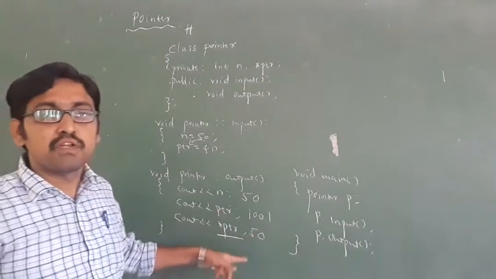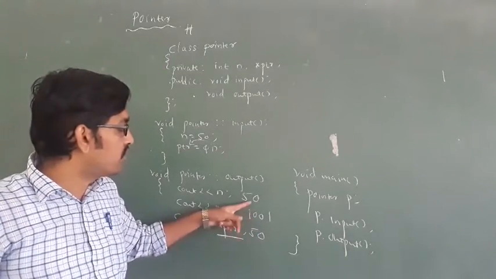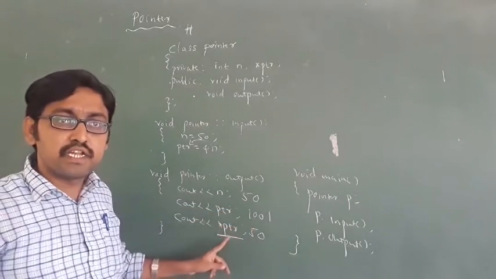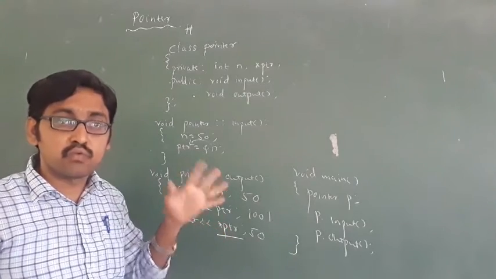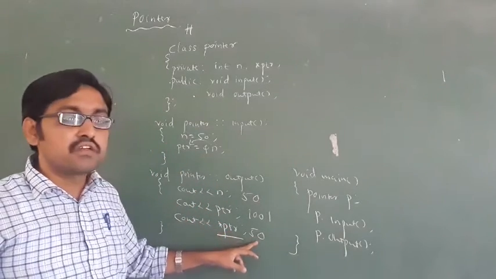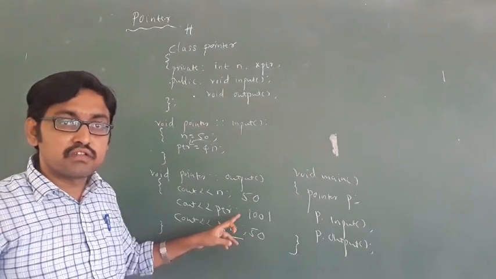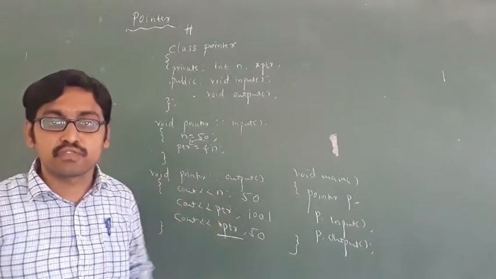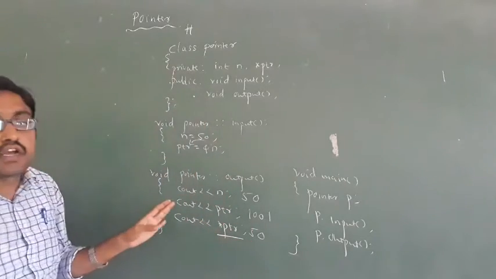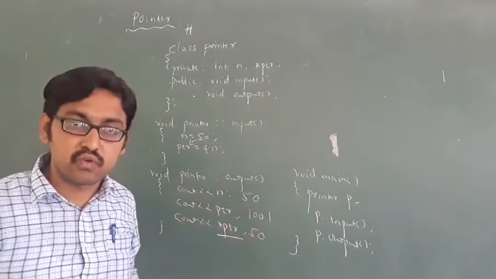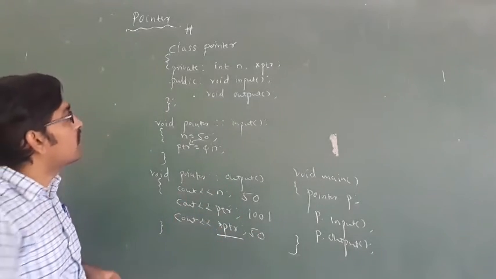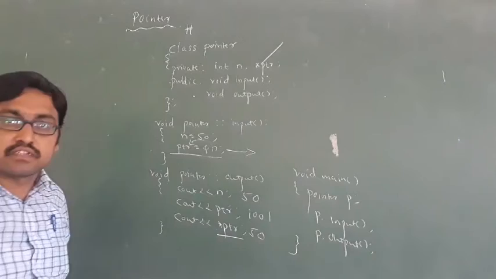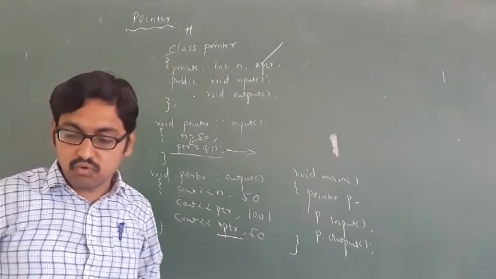These three values will be displayed by this program. Okay, one is 50, the value is 50. ptr means address, star ptr, star means must and should it displays the value of the variable. If you write only ptr, you get the address, the address of 50. Then if you write star ptr, you are getting a value. Got it? Okay, this is a small program on pointer. See, this is how to declare a pointer, this is how to assign the pointer. Got it? Okay, this you have to remember.